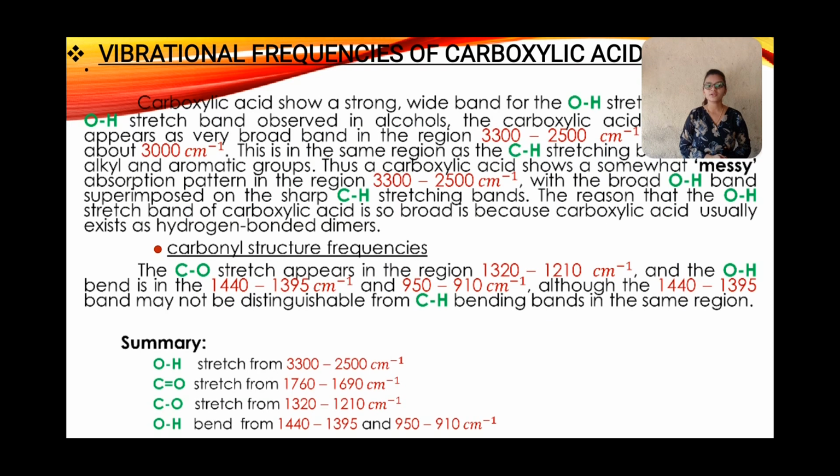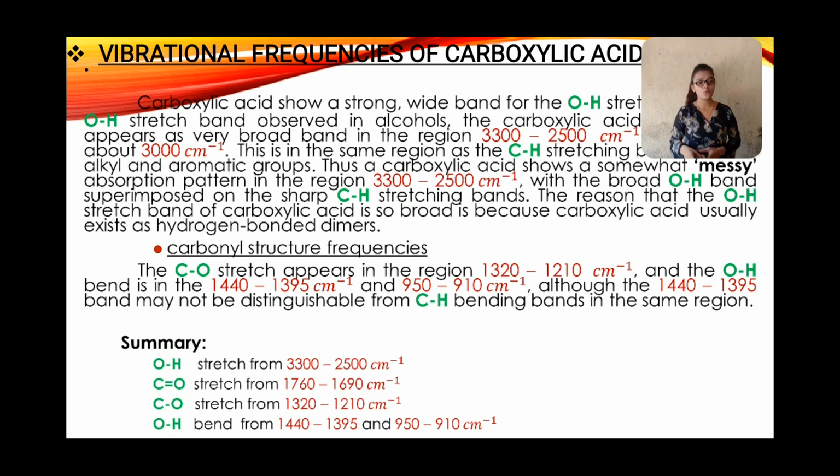Then the last one is the vibrational frequency of carboxylic acid. Carboxylic acid shows a strong wide band for the O–H stretch. Unlike the O–H stretch observed in alcohol, the carboxylic acid O–H stretch appears as a very broad band in the region 3300 to 2500 cm⁻¹, centered at about 3000 cm⁻¹. This is in the same region as the C–H stretching bands of both alkyl and aromatic groups. Thus, carboxylic acid shows a somewhat messy absorption pattern in the region 3300 to 2500 cm⁻¹.